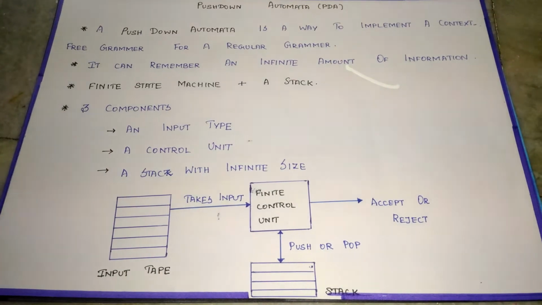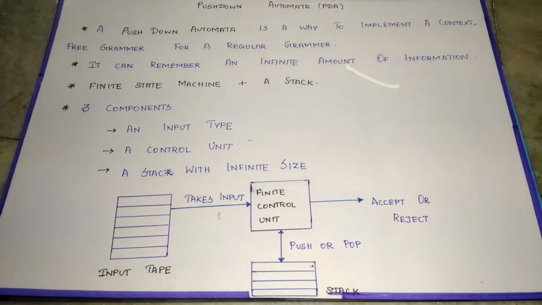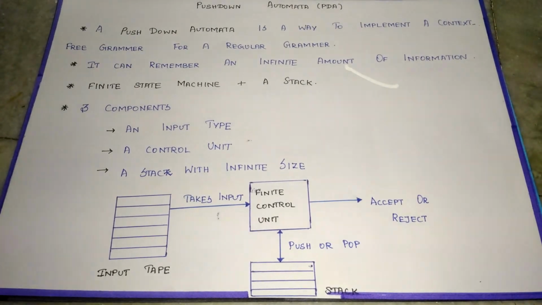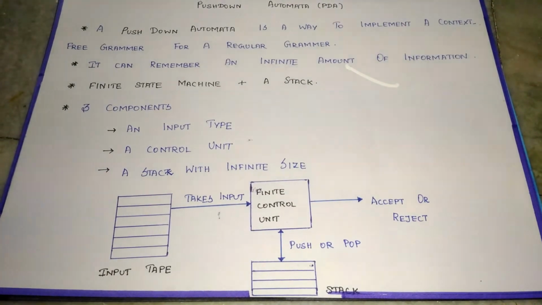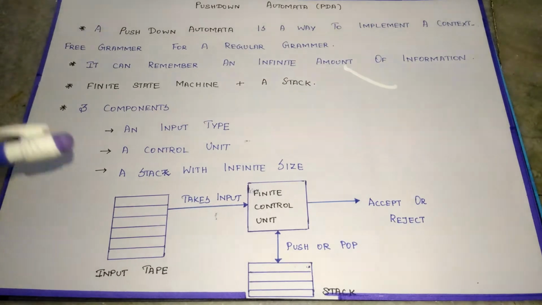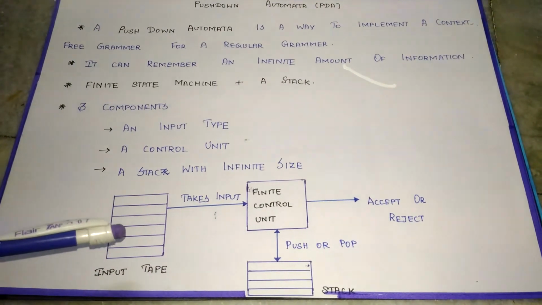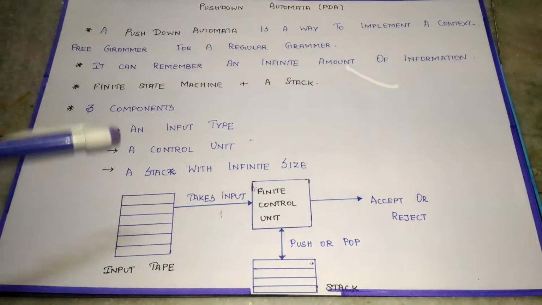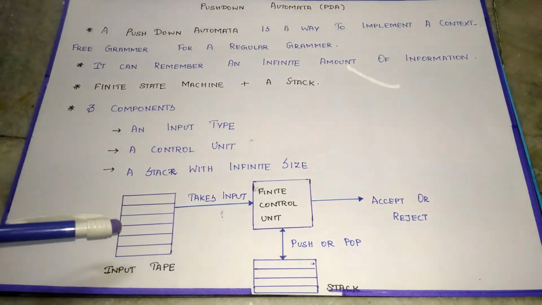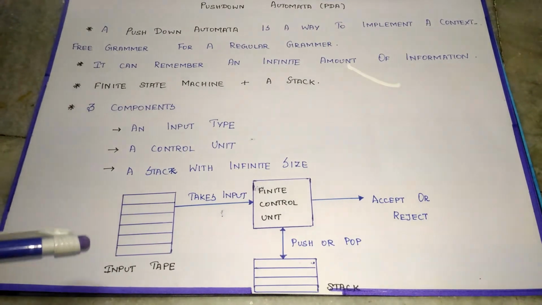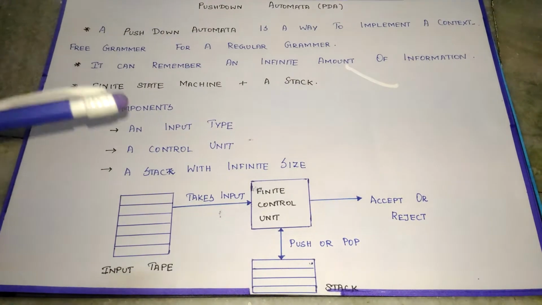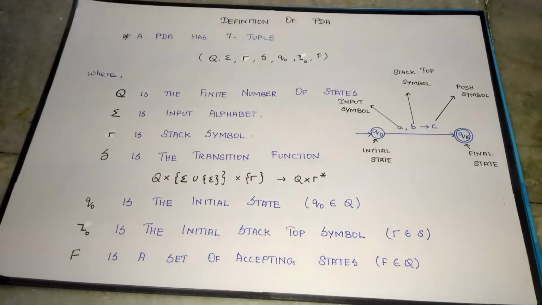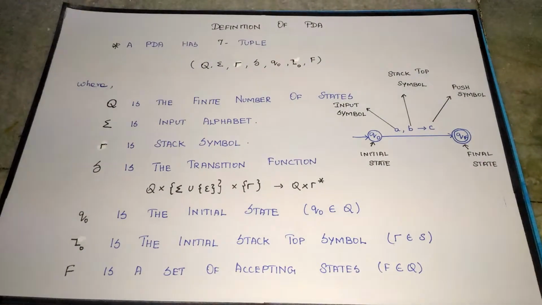A pushdown automaton has three components, namely an input tape, a control unit, and a stack with infinite size. The user gives the input on the input tape and it goes to the finite control unit. The stack symbols are only pushed or popped, controlled by the finite control unit. Then the input can be accepted or rejected. Then we can move on to the formal definition of the PDA.